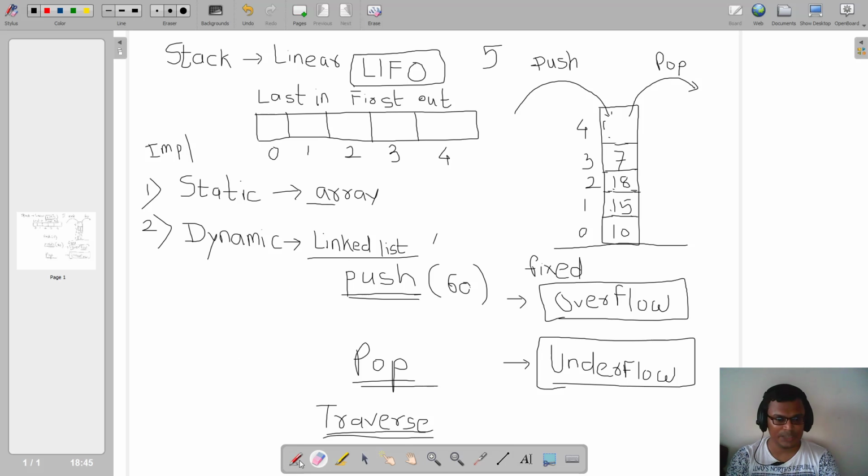Now in this particular lecture, in this series, we are going to focus right now on the static implementation using an array. What is our today's takeaway? Today's takeaway is static implementation of a stack using an array.